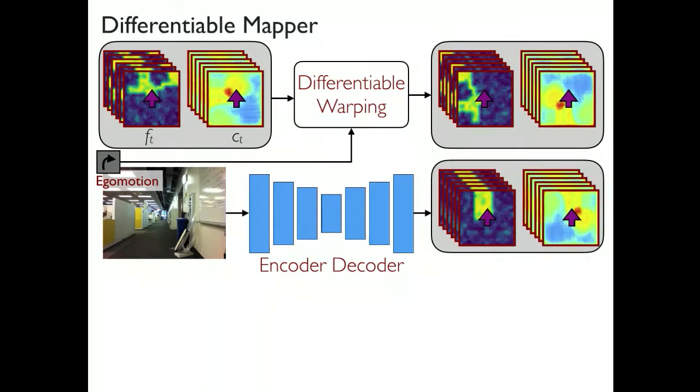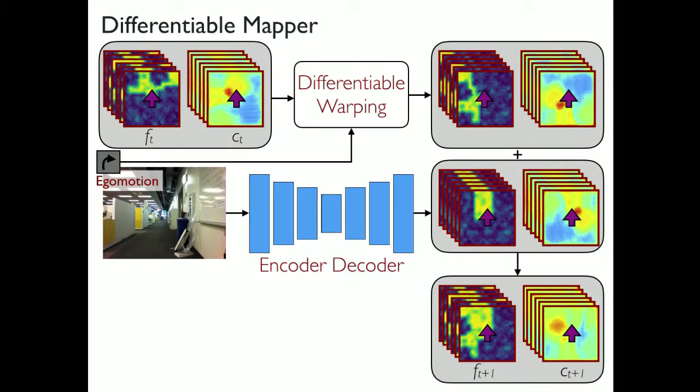And you make a prediction, and then you essentially combine these two predictions to produce an updated spatial representation after having taken into account the current observation. And now note here that maintaining this in an egocentric coordinate frame allows us to simply learn this encoder-decoder network. So this encoder-decoder network can actually say, OK, I'm standing over here. I'm seeing a hallway. And it can paste in this hallway-like pattern in its map very easily. So this makes learning much easier. So this is essentially the differentiable mapper.